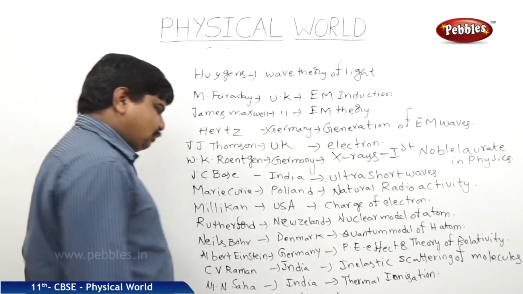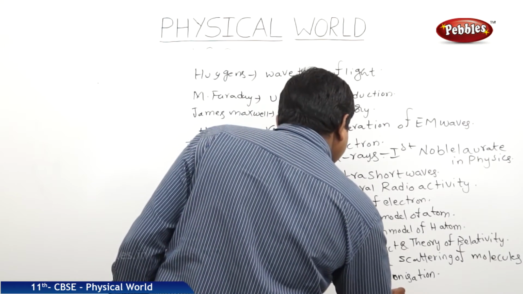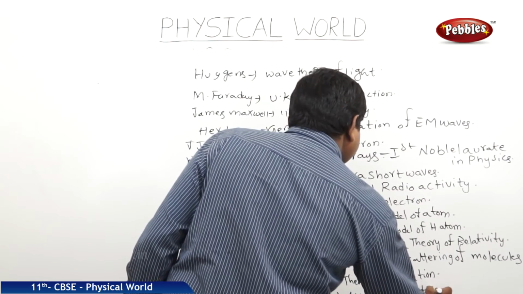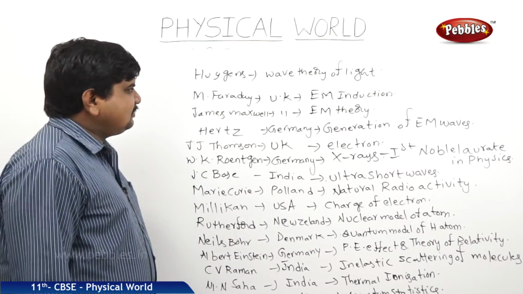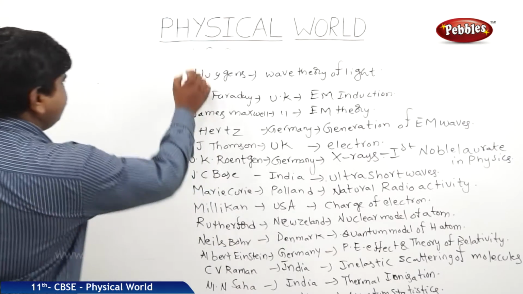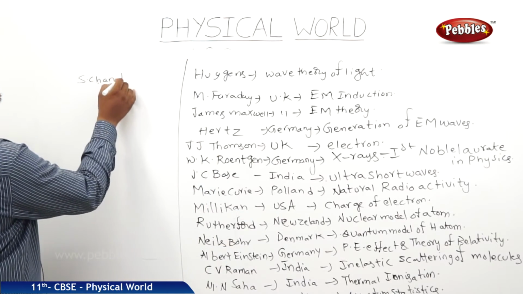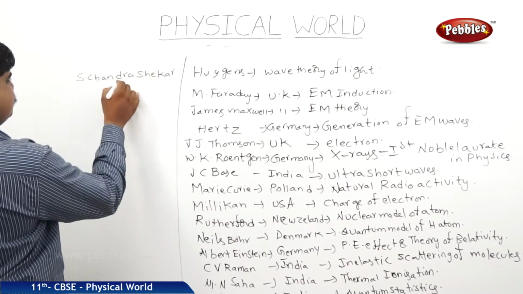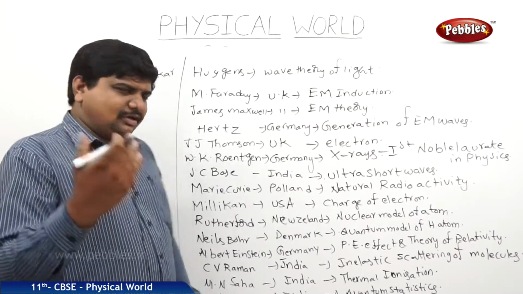Has explained about the quantum statistics. Next one, the next great scientist was S. Chandrasekhar from India. Has explained about the evolution of stars.